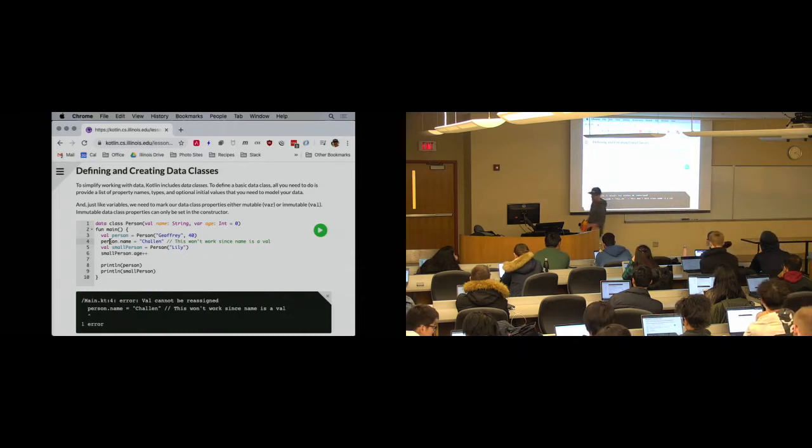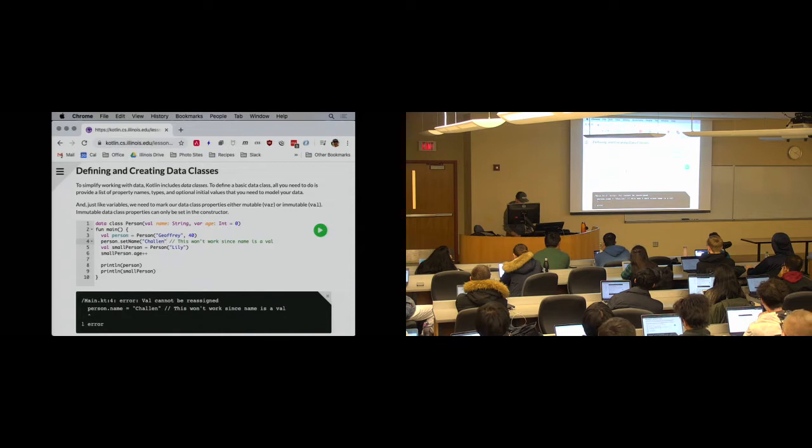And it turns out that I can do this in Kotlin. I think. Let's try it. Let's see if I'm not lying. Well, sorry. I need to mark the name as variable first. Oh, yeah, okay. It doesn't like that.